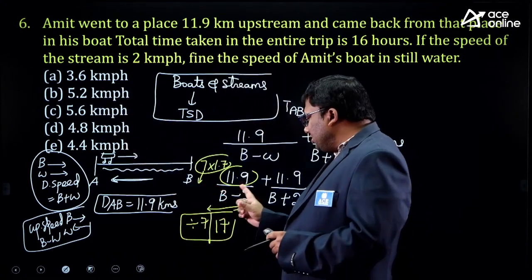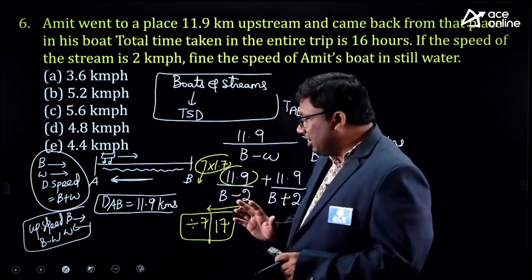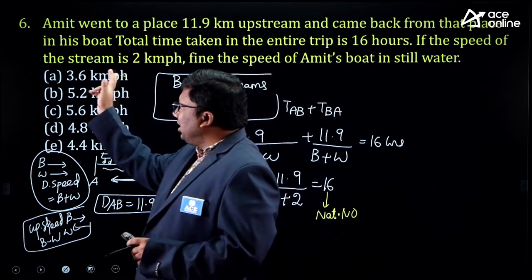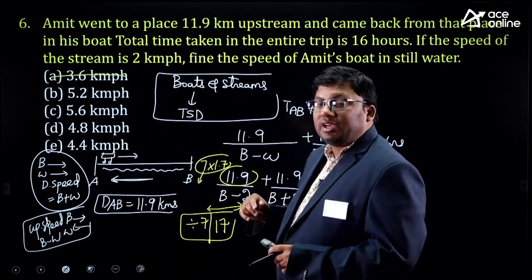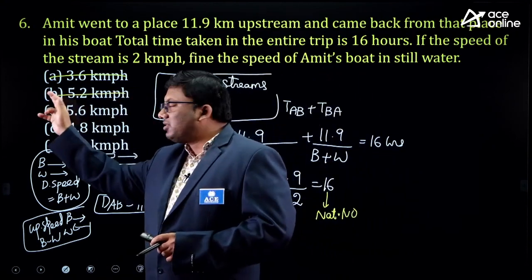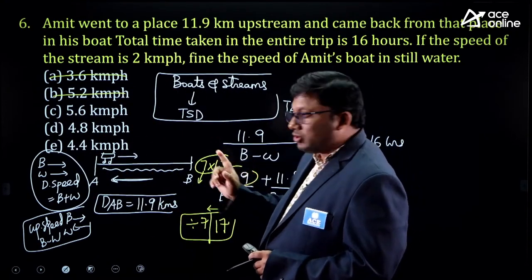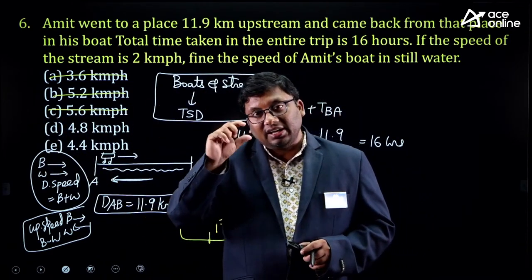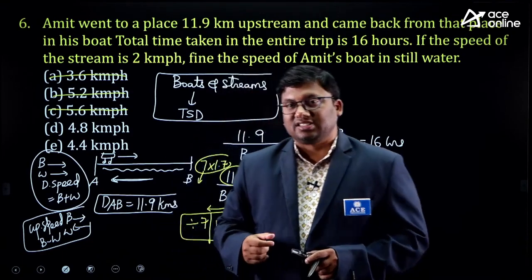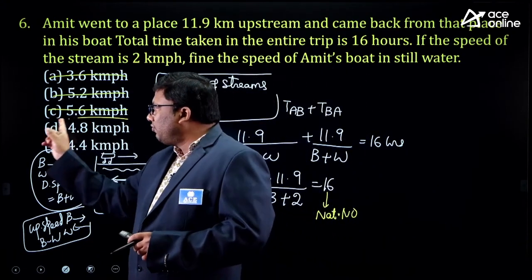Now let us go by the answer options. 3.6 minus 2 is 1.6, which is not divisible by 7, so the first option is eliminated. 5.2 minus 2 is 3.2, not divisible by 7. Third one, 5.6 minus 2 is 3.6, not divisible by 7. The answer should be divisible by 7 or 17.